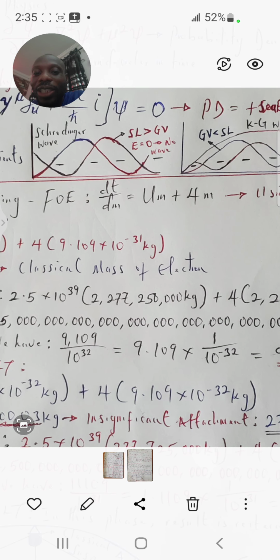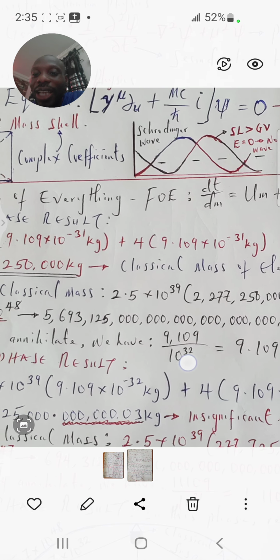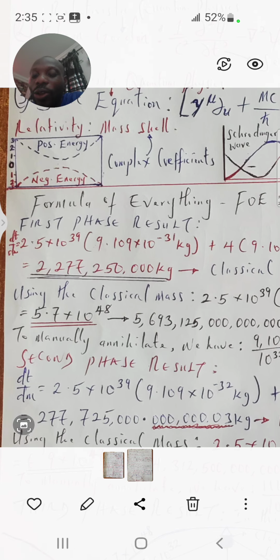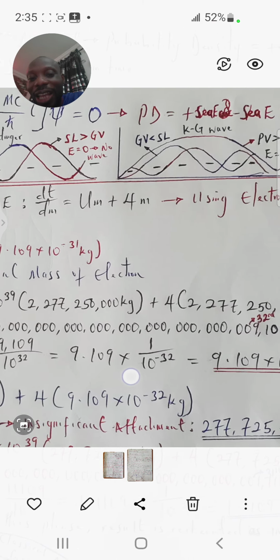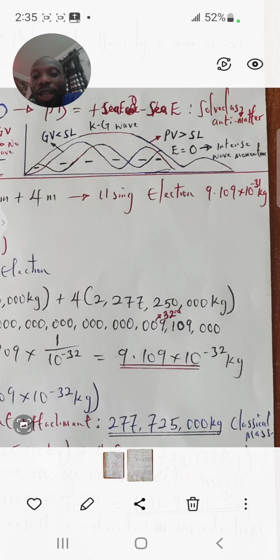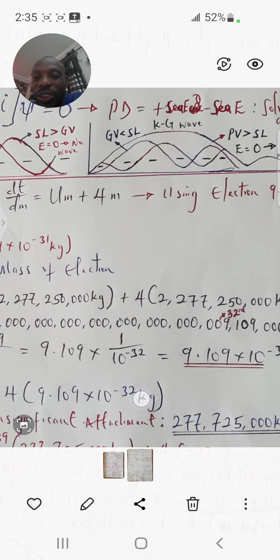Now, when we substitute that classical mass worth inside the formula of everything, we're going to have this value, which is 5.7 times 10 raised to power 48. When we expand that in standard form, we can see where the base value of the electron, which is 9,109, is being suspended, which is at the 32nd position.